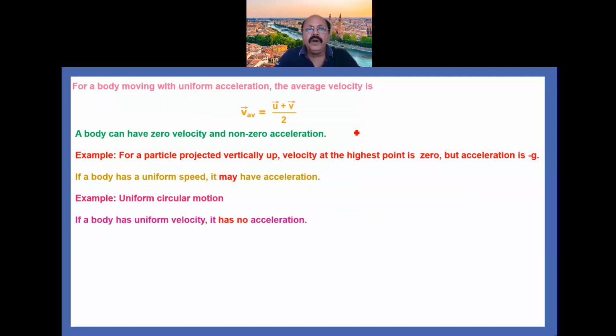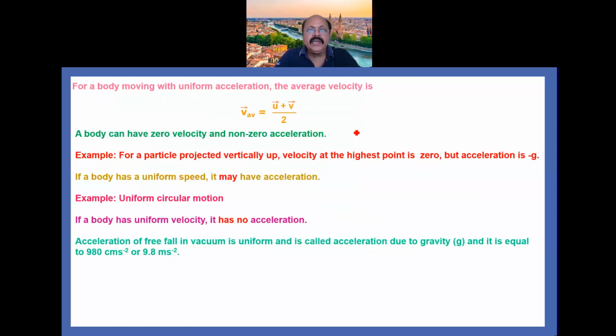If a body has uniform velocity, then it has no acceleration. Remember these points, which are very important. Another point is that acceleration of free fall in vacuum is uniform and is called acceleration due to gravity, equal to 980 centimeter per second square or 9.8 meter per second square.